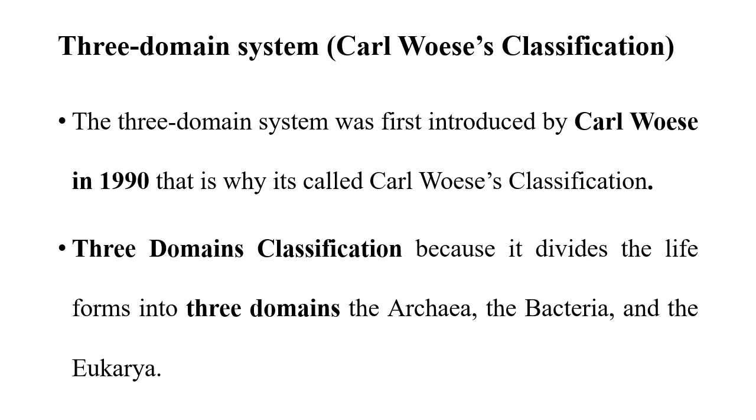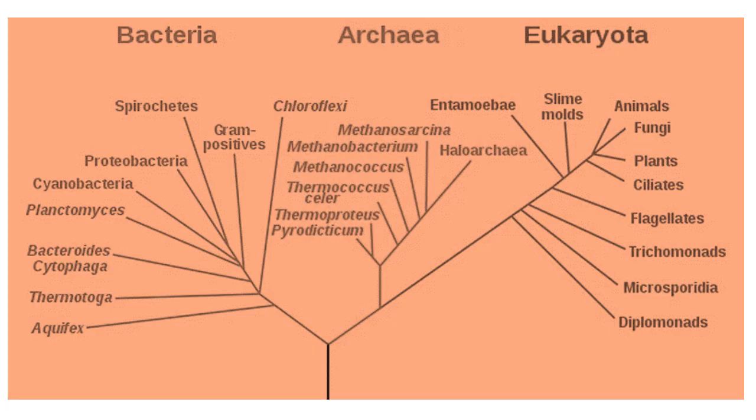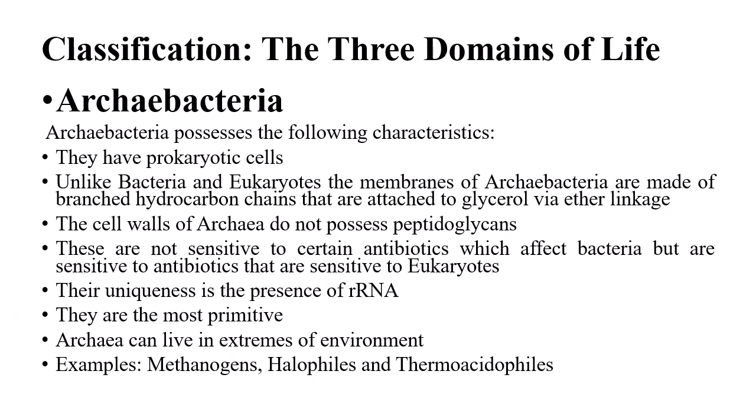Next is the three domain classification, which was proposed by Carl Woese. This system of classification was first introduced by Carl Woese in 1990. He divided all the living organisms into three domains: archaea, bacteria, and eukarya. You have to remember the year 1990, Carl Woese three-domain classification: archaea, bacteria, and eukarya. So these are some characteristic features of archaebacteria.